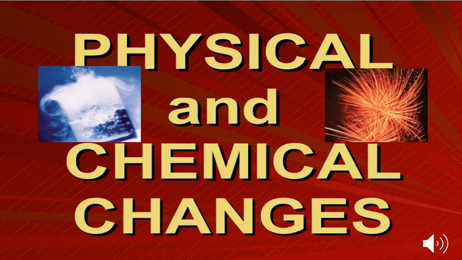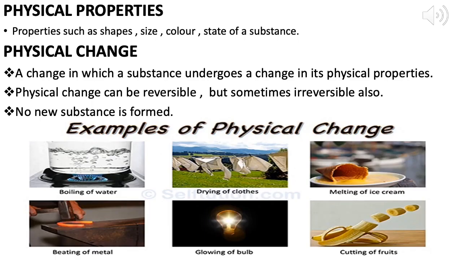Now today we are going to start this new chapter, that is physical and chemical changes, chapter 6. Now we will discuss the physical change. The physical properties like shape, size, color, state of a substance, if it undergoes a change, then this type of change is called physical change. These changes can be reversible but sometimes irreversible also.